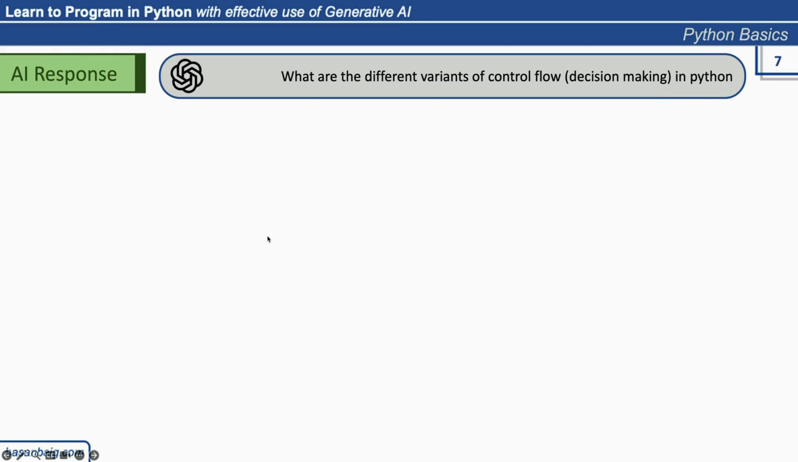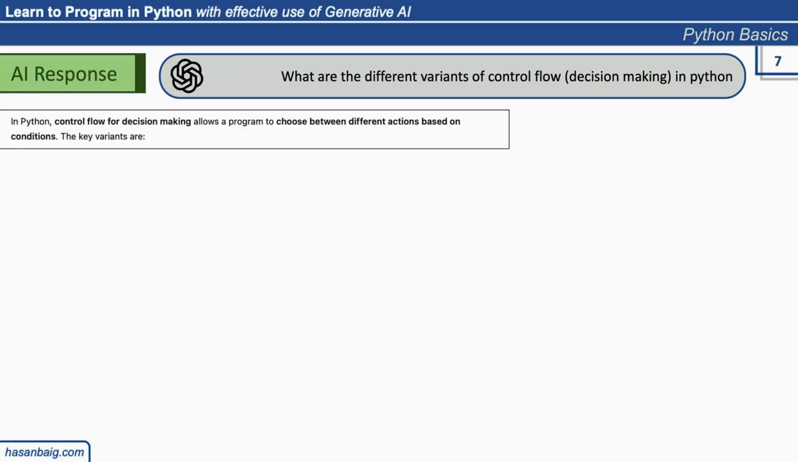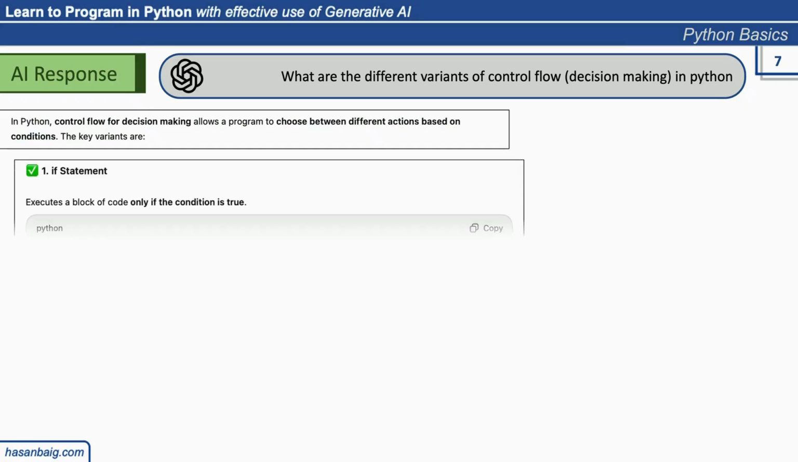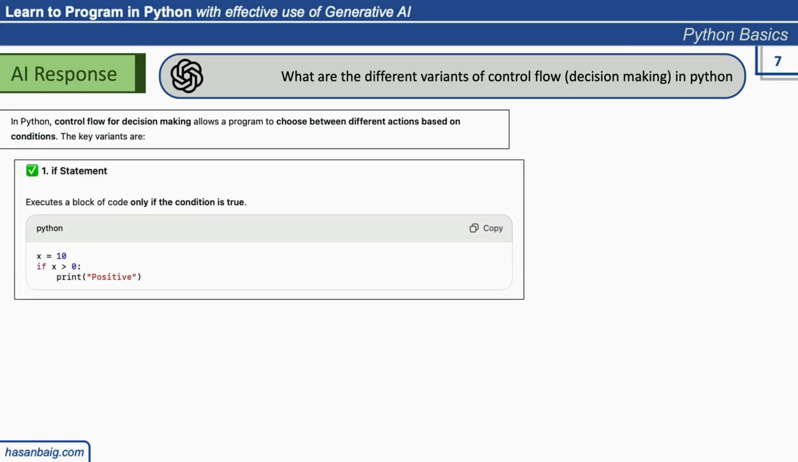So I asked GPT first what are the different variants of control flow decision making in Python, and it gives this definition. Python control flow for decision making allows a program to choose between different actions based on the conditions. So the first, it gives me the if statement. You might probably have seen the same thing. The example usually appears to be same, but the values might be different. So it says that if x is assigned a value 10, then we are checking the next condition.